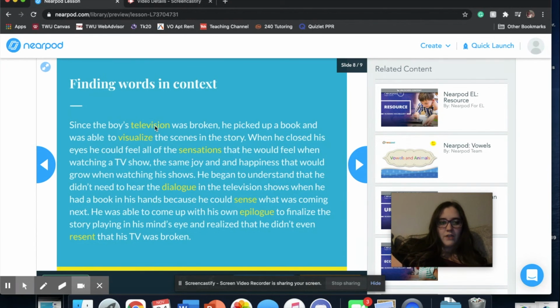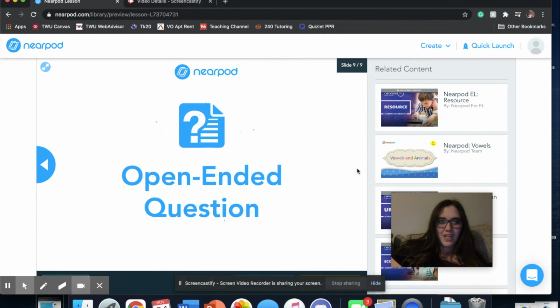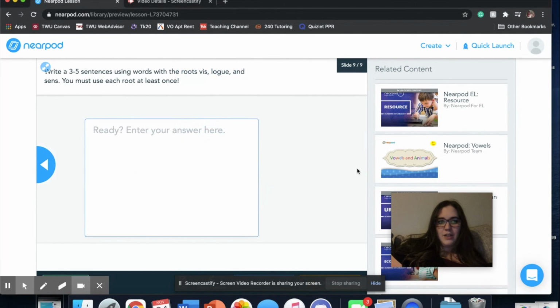So as you can see, all of these words with our roots in them are yellow. This is just so you can see these words in action and seeing them used. Because what I would like you guys to do now that we've seen these words, we've played with these words a little bit, I want you to write me 3 to 5 sentences using the words or using words that have these roots in them. It doesn't even have to be the same ones we've talked about, but it can be. I just want you to use them in context, and I want you to use each root at least once.